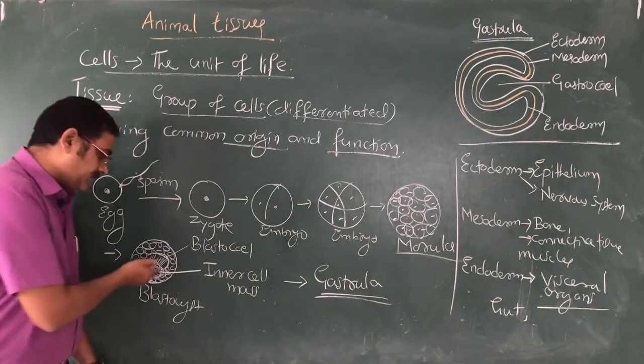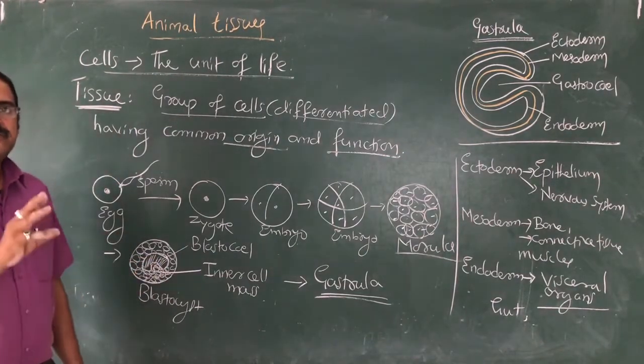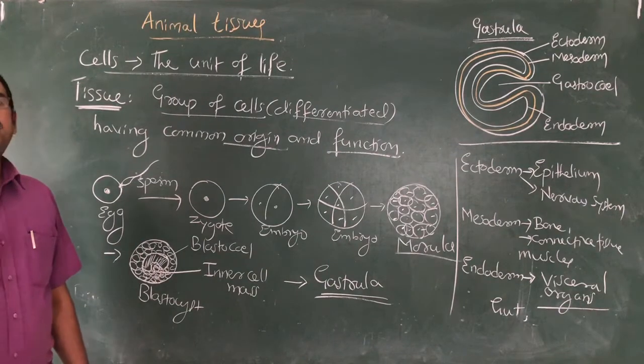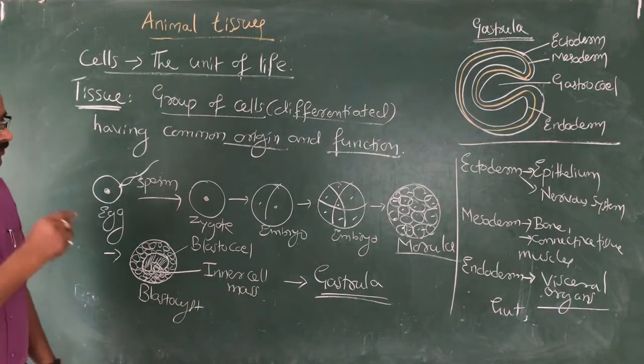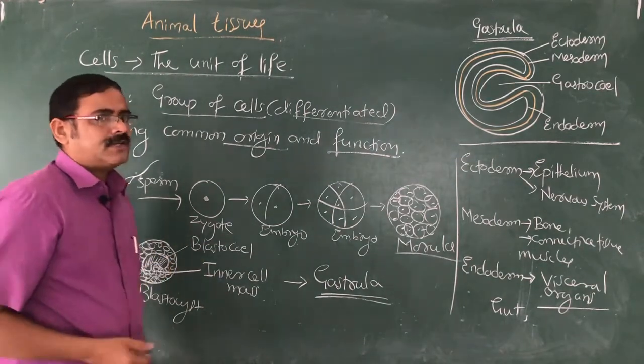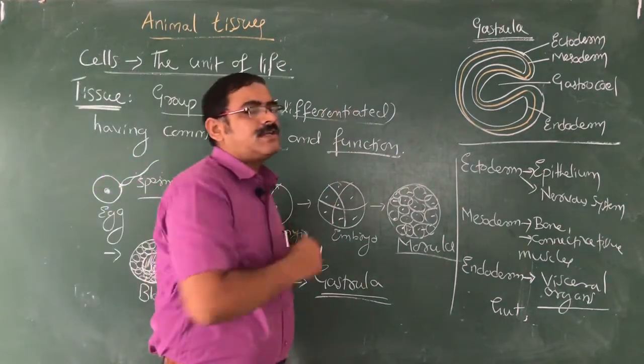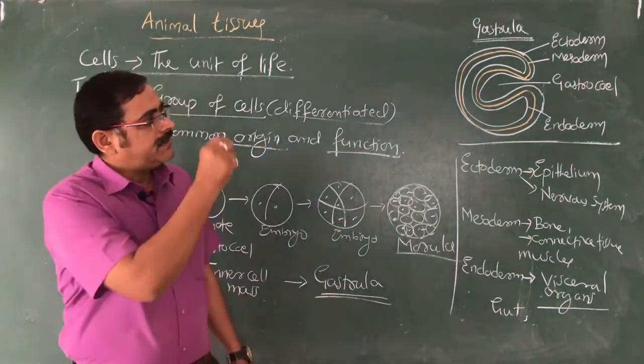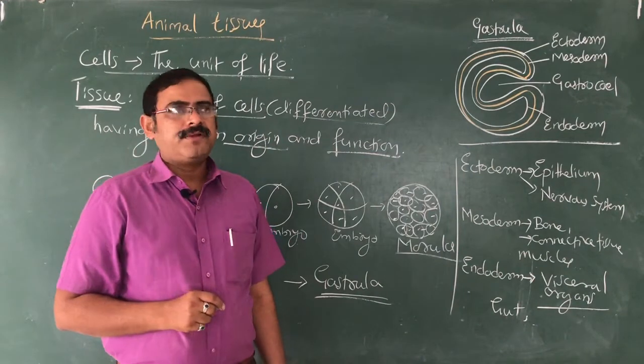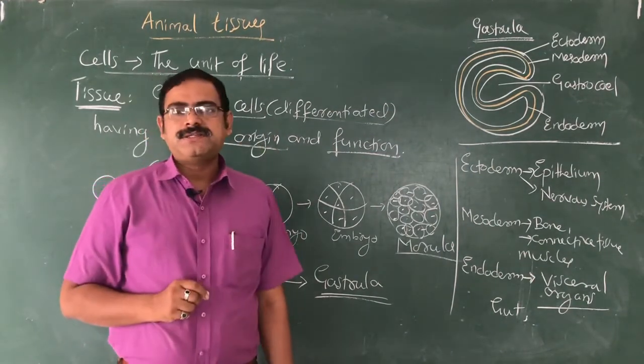Here the inner cell mass is present. Those are the cells which are going to develop as an embryo. Further, it enters a stage called gastrula. A gastrula stage mainly has a gastrocoel or gut cavity of the embryo and three important germinal layers.